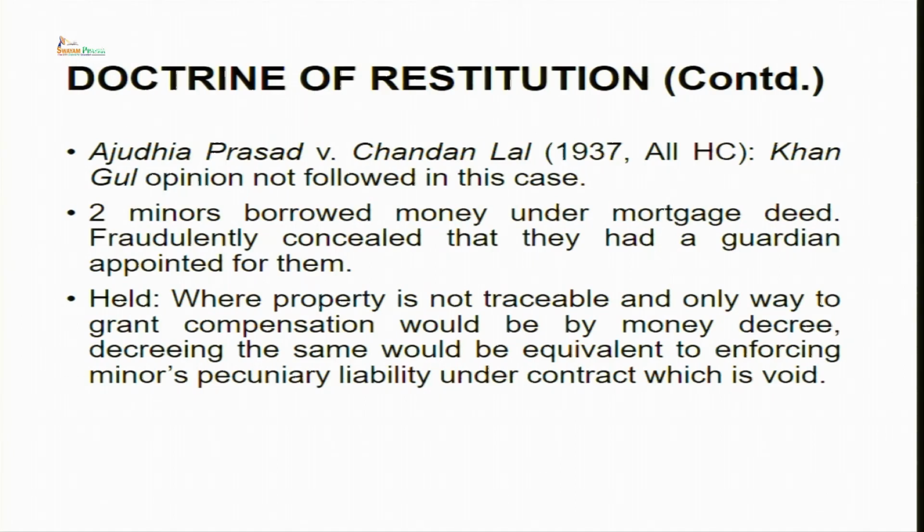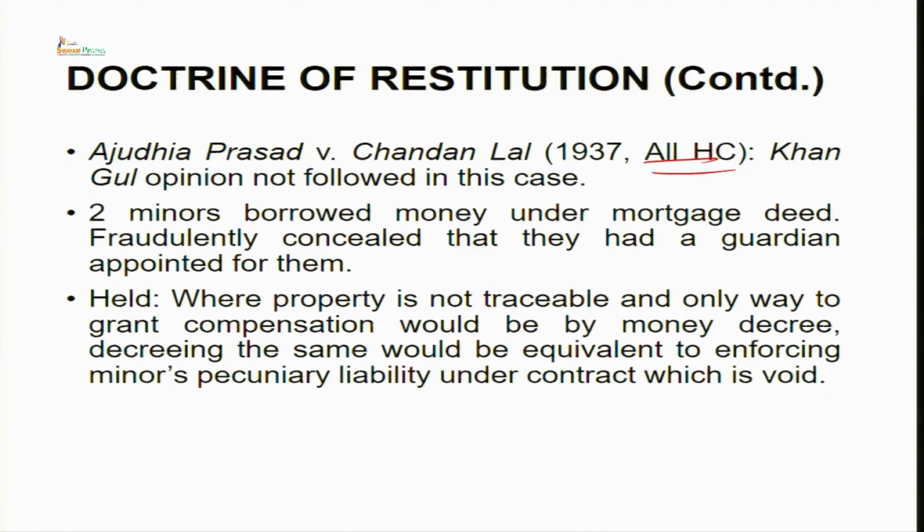Now the third case which I would like to highlight here is Ajudhya Prasad versus Chandan Lal, which came after Khangul versus Lakha Singh, which was 1920s judgment of Lahore High Court. This judgment was given by Allahabad High Court in 1937. Now Khangul opinion was not followed in the judgment of Ajudhya Prasad versus Chandan Lal.